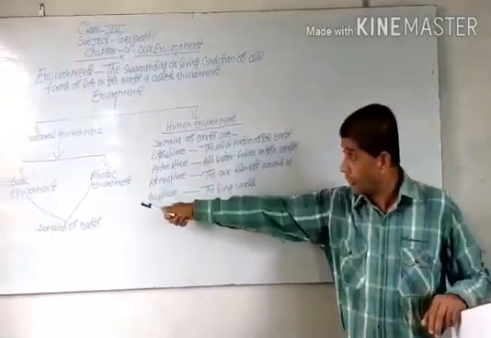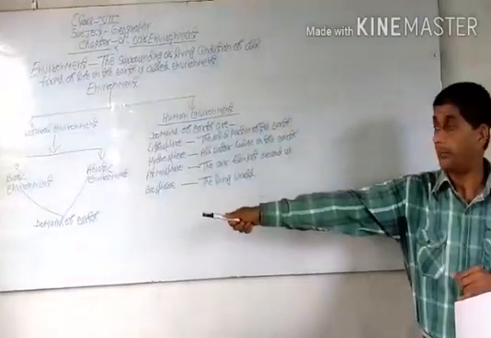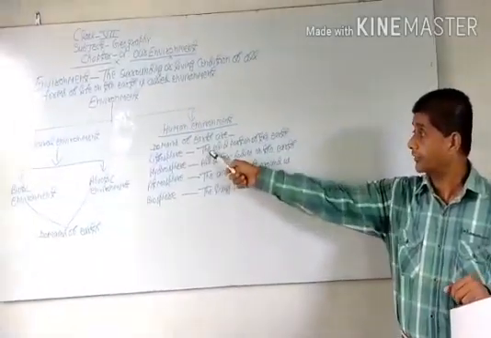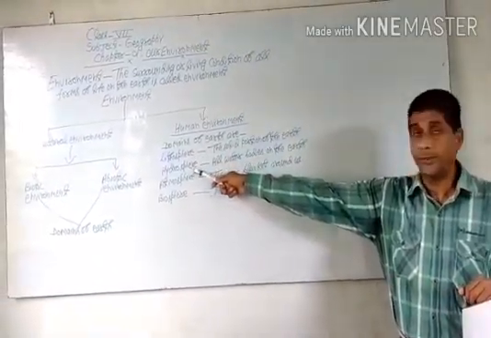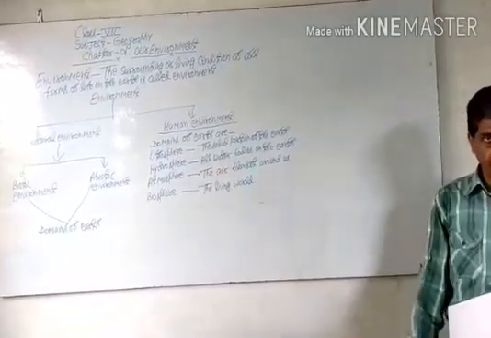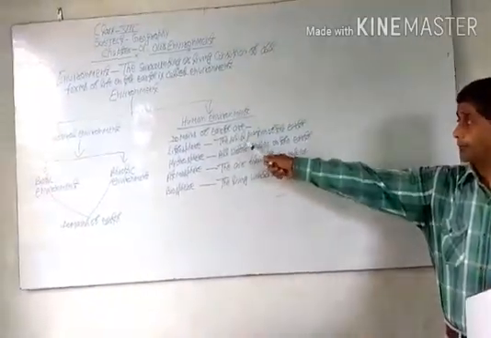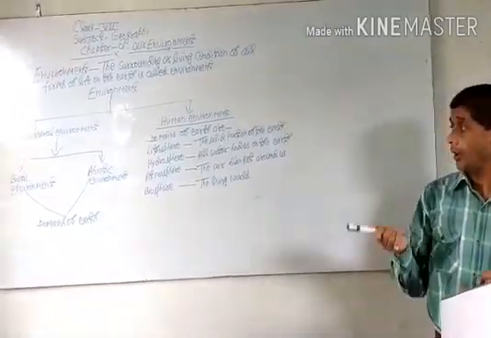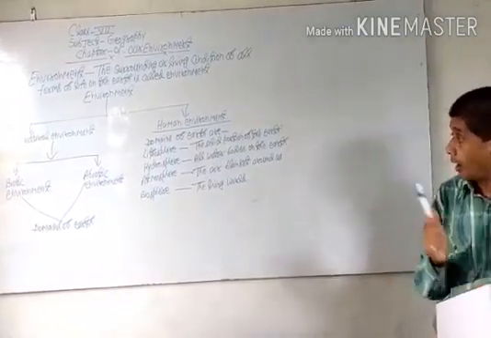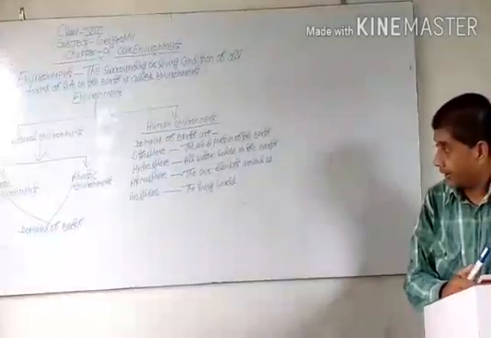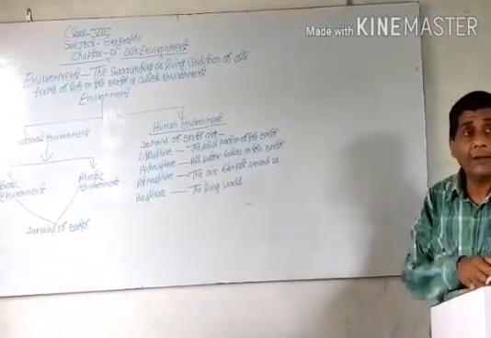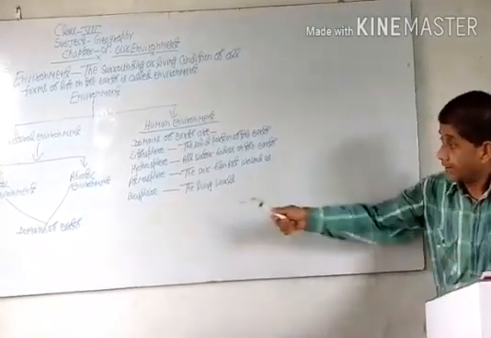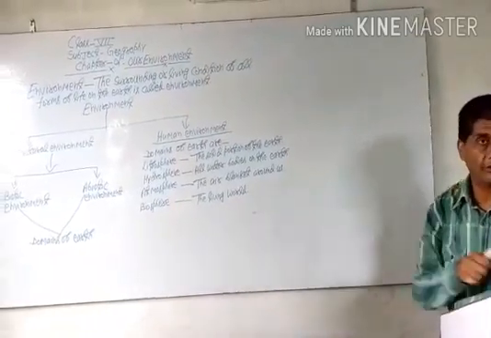Both biotic and abiotic environment form the domains of earth. The domains of earth are lithosphere, hydrosphere, atmosphere and biosphere. The solid portion of the earth is called lithosphere. Hydrosphere, or the water bodies on the earth, is called hydrosphere. And atmosphere, the air blanket around us, is called atmosphere. Hence, the living world is called biosphere.